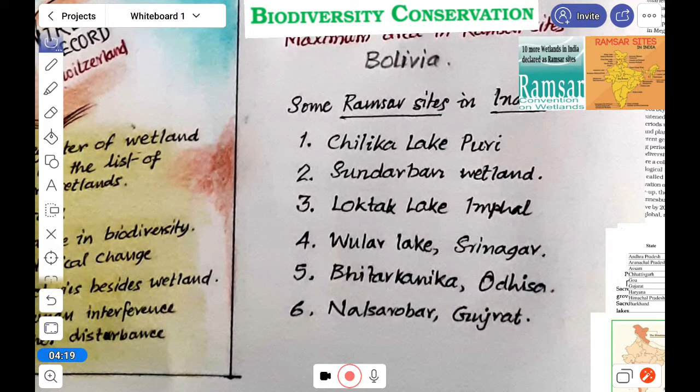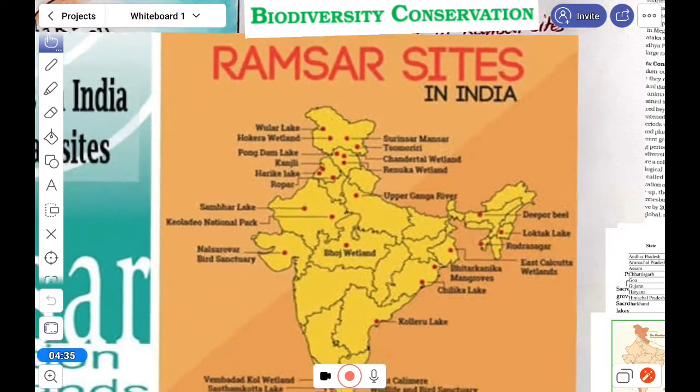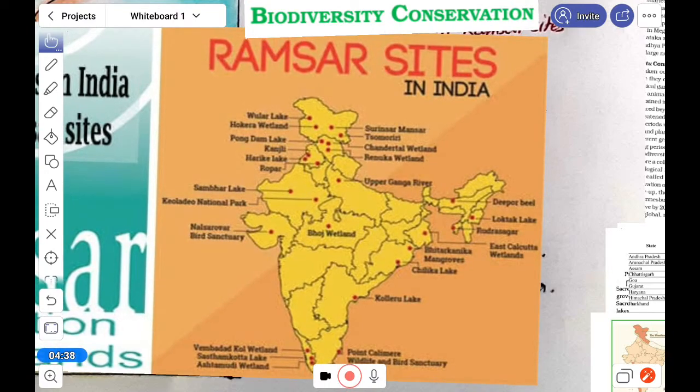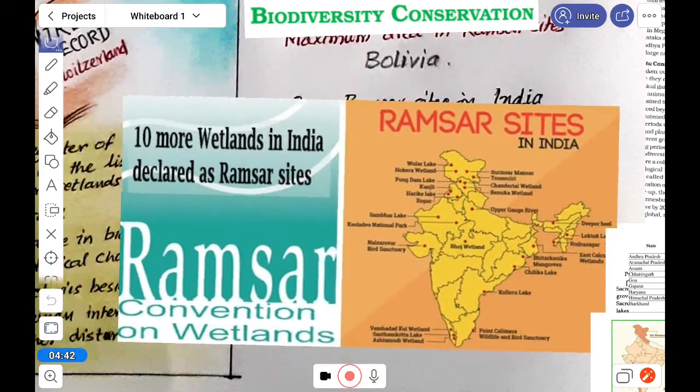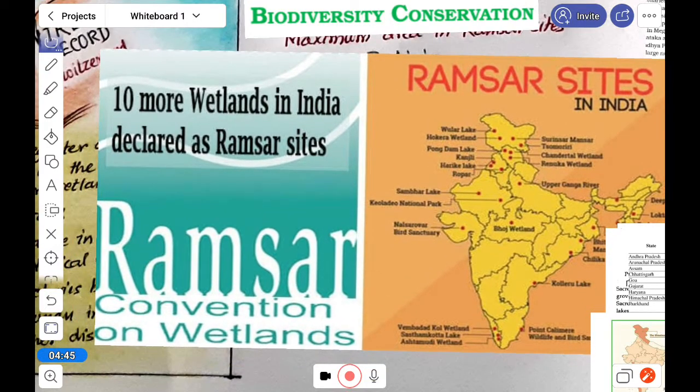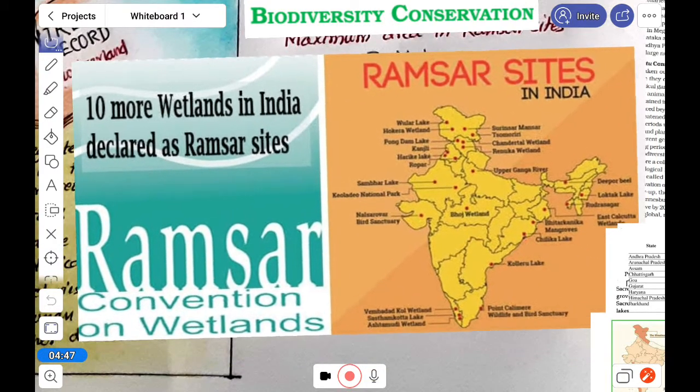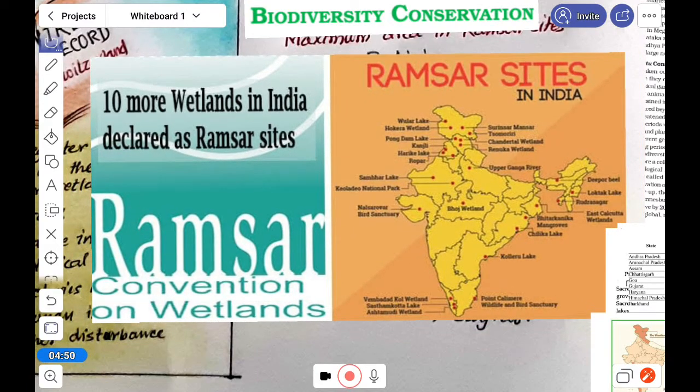These are Chilka Lake in Puri, the Sundarban wetland, Loktak in Imphal, Wular in Srinagar, Bhitarkanika in Odisha, Nal Sarovar in Gujarat. There are so many others that you can see here. These are the Ramsar sites in India. There are 41. Recently, 10 sites were added as Ramsar sites in India. So, all right, that is about Ramsar sites.